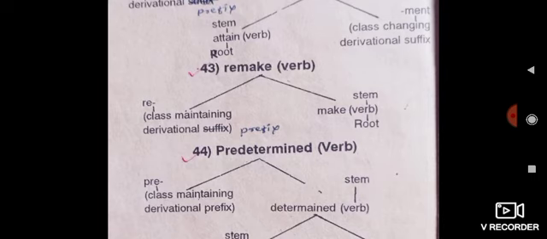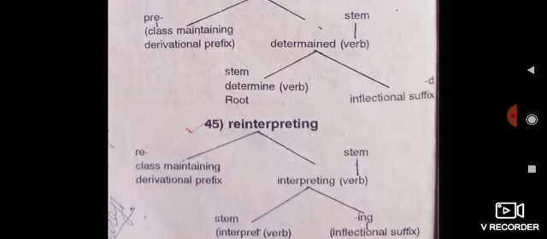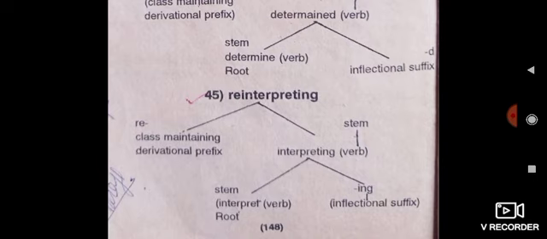Example number 45, reinterpreting. This word is divided into two parts, re and interpreting. Interpreting is a verb. That is why reinterpreting is a verb and interpreting is a verb. Hence, re is a class maintaining derivational prefix and interpreting is a stem word, a verb.